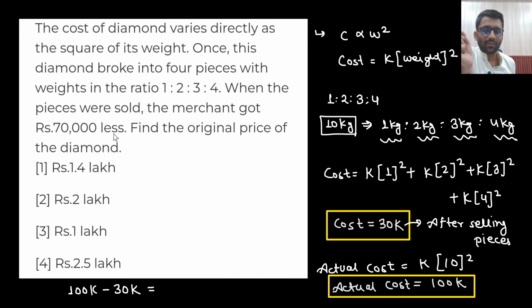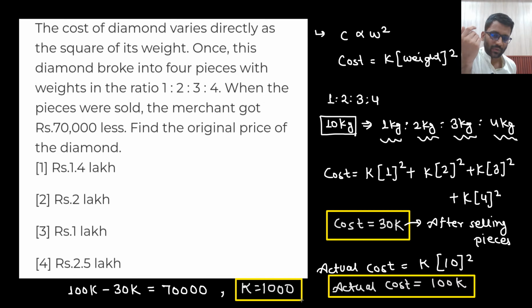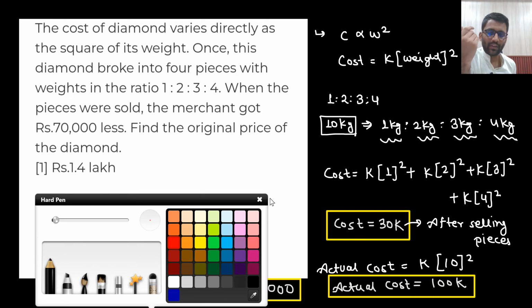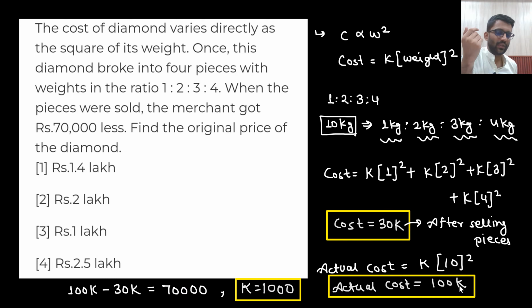So what is the loss? 70,000. Because he got 70,000 less, that means the loss was 70,000. That means the value of K is 1000. So from here you got the value of K, and if you have the value of K, what was the actual cost? 1000 into 100, that is 1 lakh. The actual cost was 1 lakh rupees, but he had to sell it for 30,000.